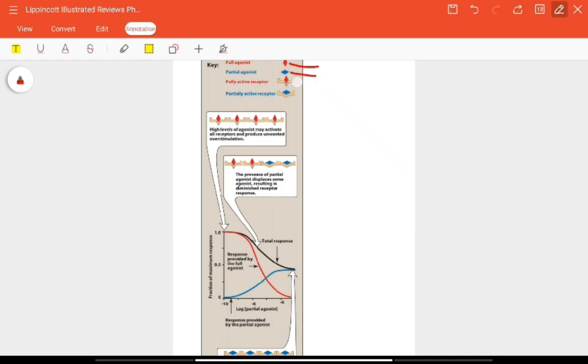A fully active receptor is when the full agonist has bound to the receptor, and a partially active receptor is when the partial agonist has bound to its receptor. It will partially activate the receptor. When high levels of full agonist are present, all the receptors will be activated, whereas when partial agonists displace the full agonist, the result is a diminished response curve.